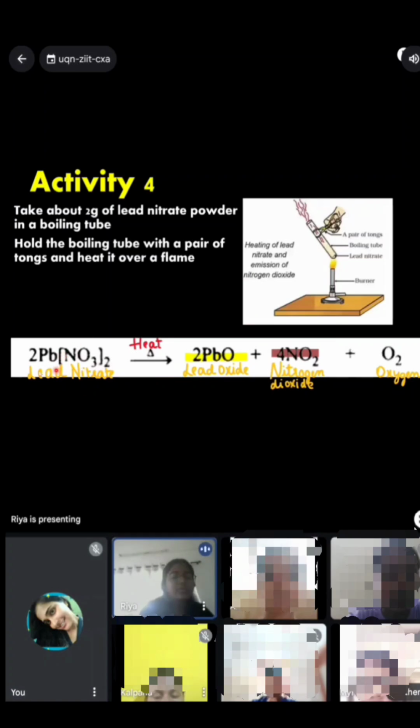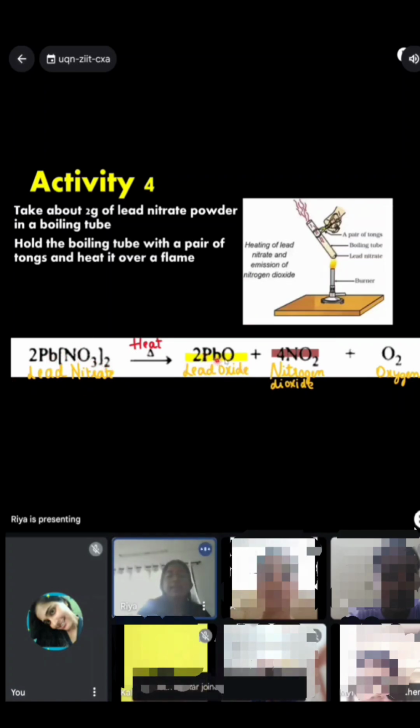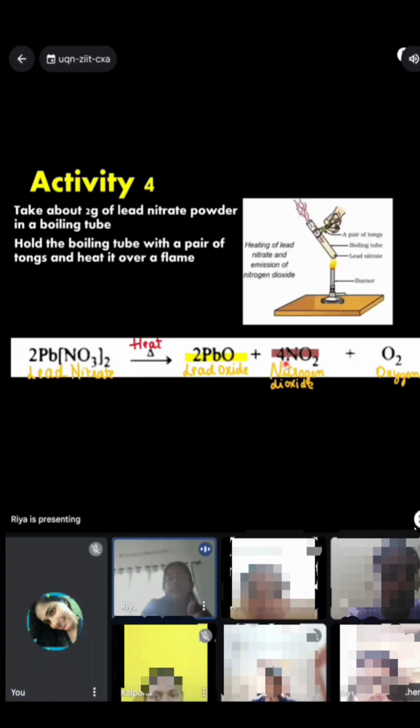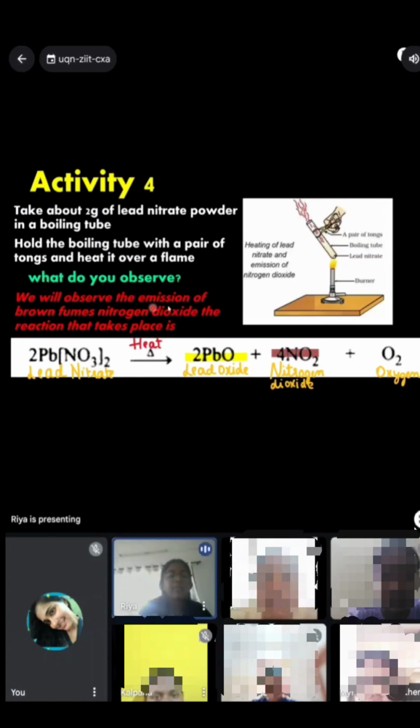First, what happens is lead nitrate splits up into lead oxide, nitrogen dioxide, and oxygen in the presence of heat. Lead oxide is yellow in color, nitrogen dioxide is brown in color, and oxygen is colorless. So, what are we observing? We are observing these brown color fumes. So, we will observe the emission of brown fumes, which is of nitrogen dioxide.